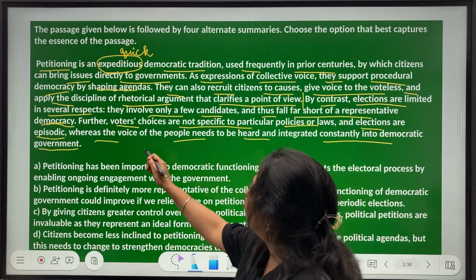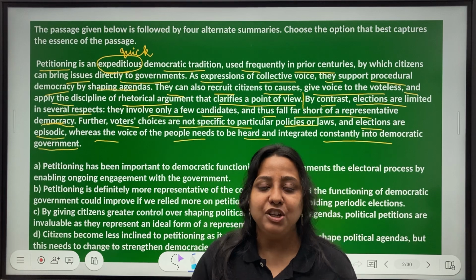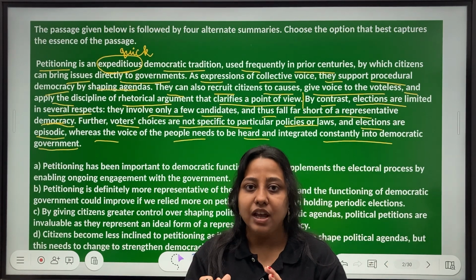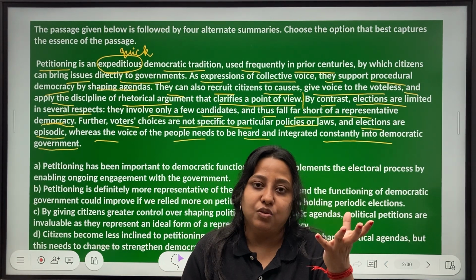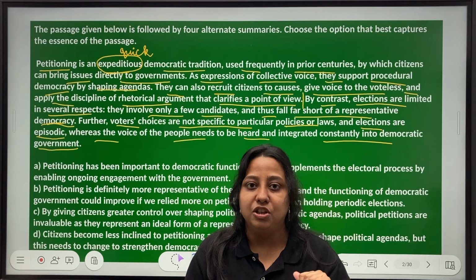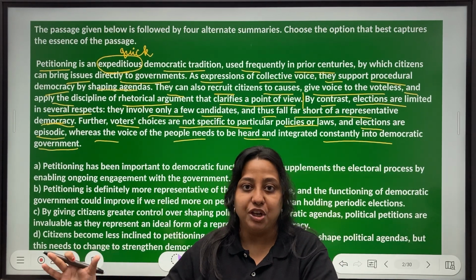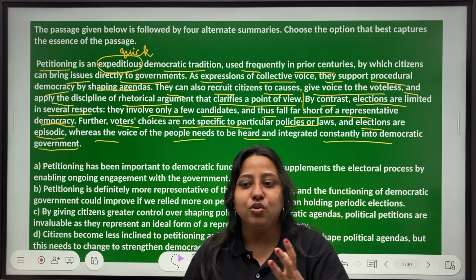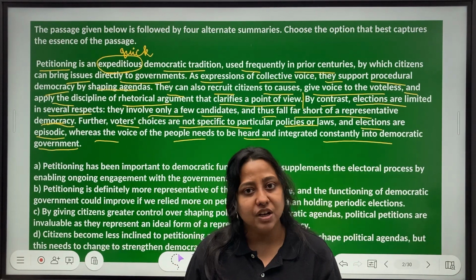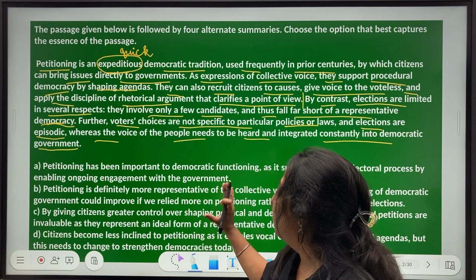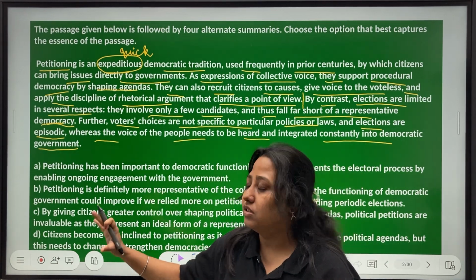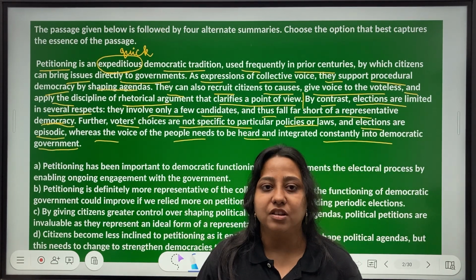And the last line says that the voice of the people needs to be integrated now and then. Okay, so that happens seamlessly when it is petitioning, but for election that is not very true because you have to wait for that fixed tenure when elections happen, and then you take the voice of the masses into consideration.